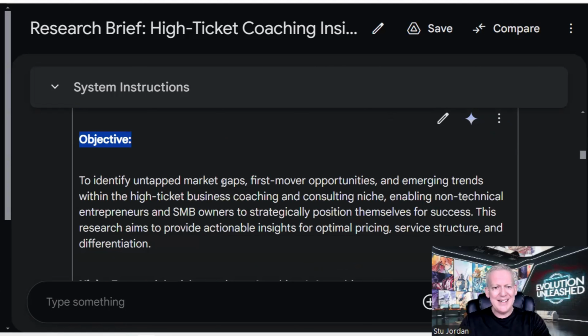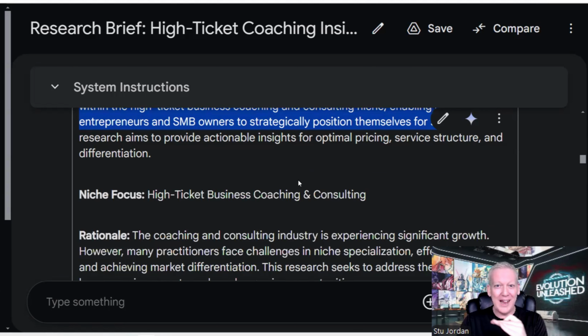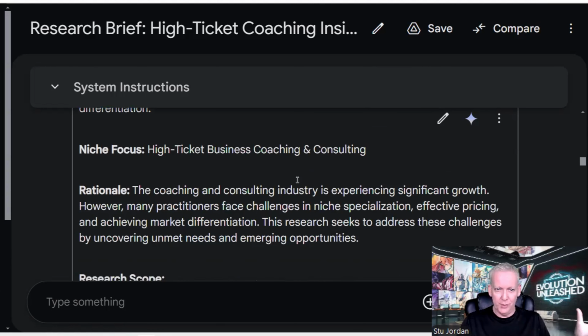To identify untapped market gaps, first mover opportunities and emerging trends within the high-ticket business coaching and consulting niche, enabling non-technical entrepreneurs and SMB owners to strategically position themselves for success. That's well beyond research, isn't it? This is research plus what we want to do with the research, all bundled into one output. Incredible stuff. This is how you get the best gold layer from these new tools.